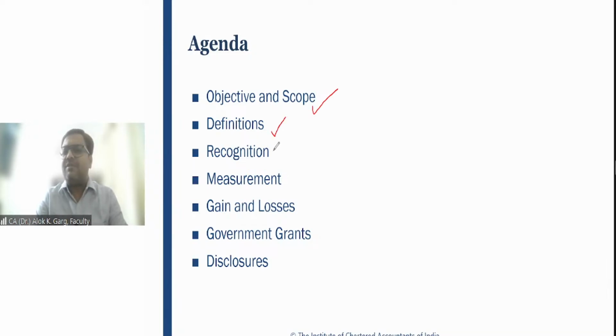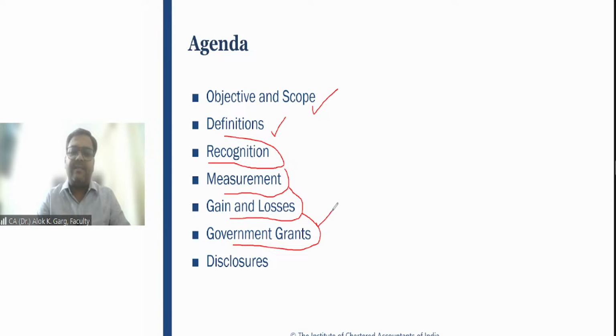Then we will touch upon some definitions, again the theoretical part. The most important part is recognition, measurement, how to recognize gains and losses, and when the gains and losses will be recognized, and also government grants. Sir, but there is a separate standard on government grants, which is Ind AS 20. Then why is this government grant covered here?